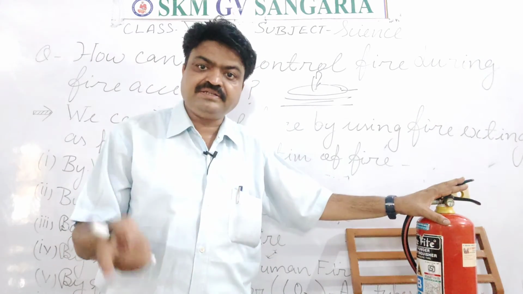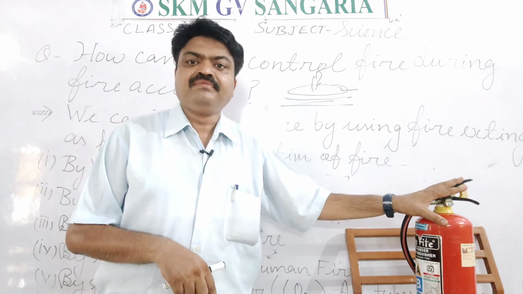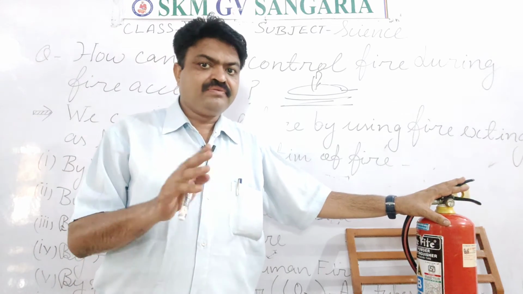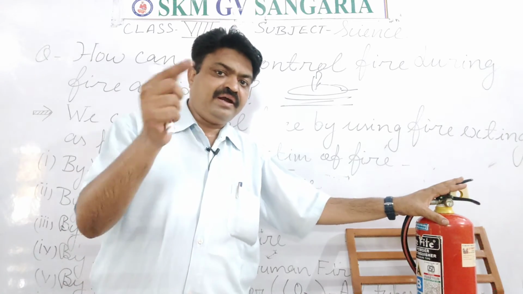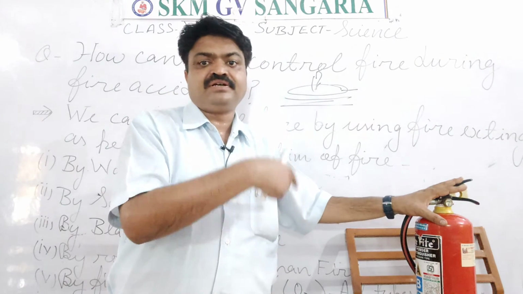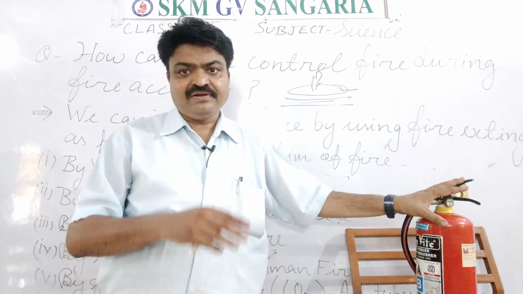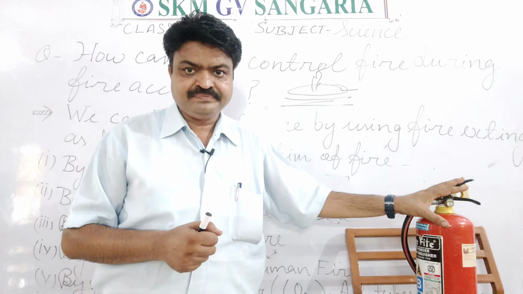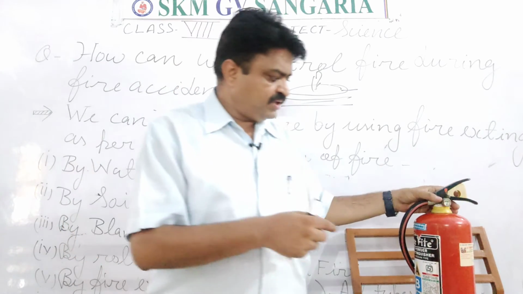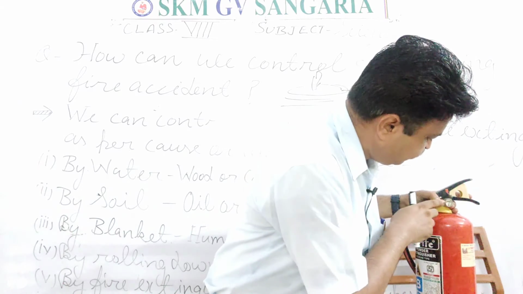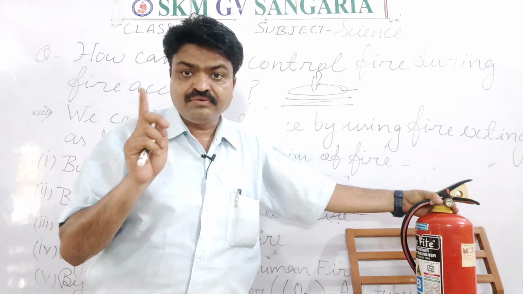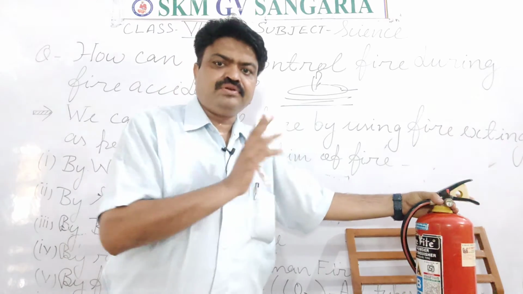If the pressure is less than 10 Pascal, then we should not use it, because the pressure will be reduced and we can't use that fire extinguisher to put out the fire, and it will consume our time. So what pressure should be there? There is a meter, and with the help of that meter we can know about the pressure. If the pressure is in between 10 to 25, then we should use it.